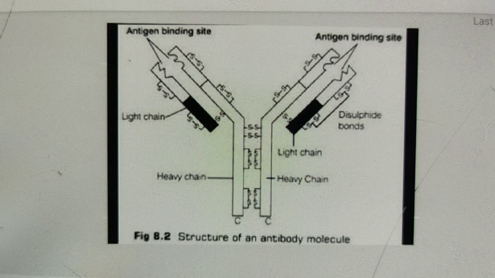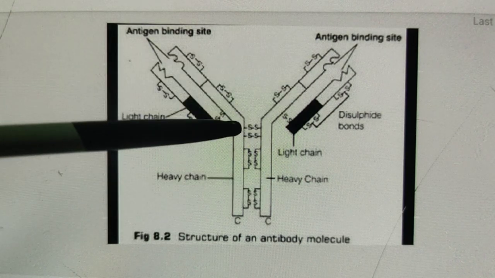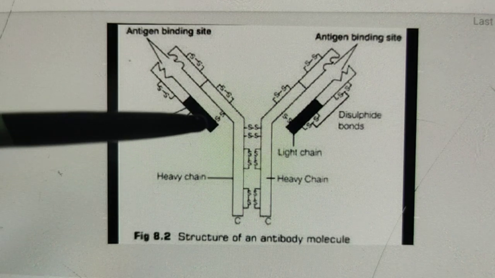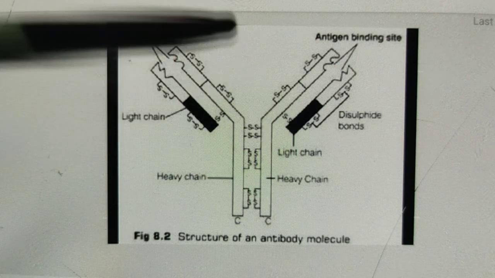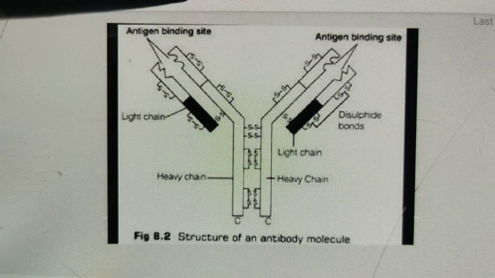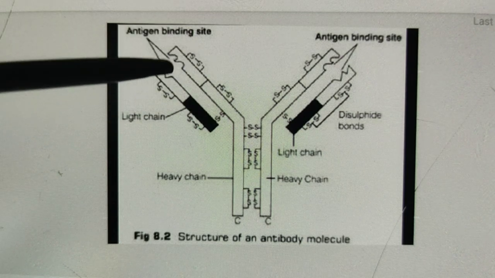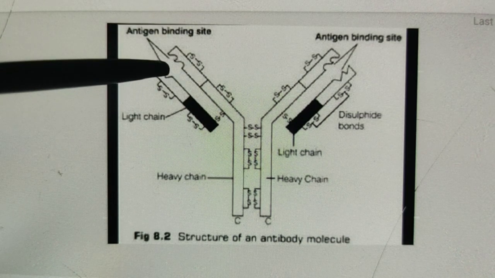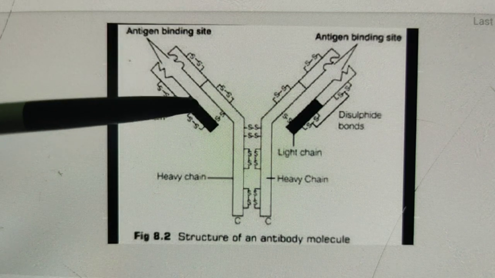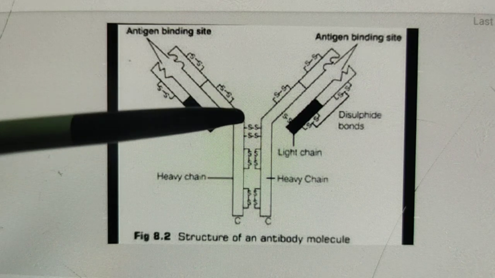The heavy chain has the larger number of amino acids. This one is the heavy chain. These two are heavy chains, this one and this one. So two heavy chains and two light chains. Both heavy chain and light chain contain a variable region and a constant region. Here these are the variable regions, also known as the antigen binding site, because here the antigen is bound with the antibody. And this is the constant region. The constant region can't change, never changes.